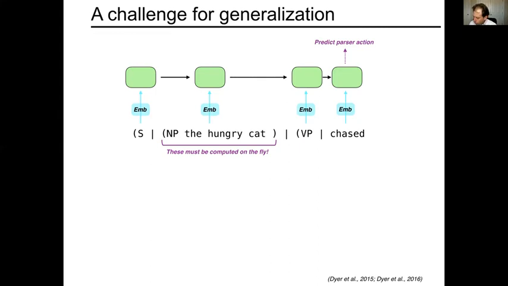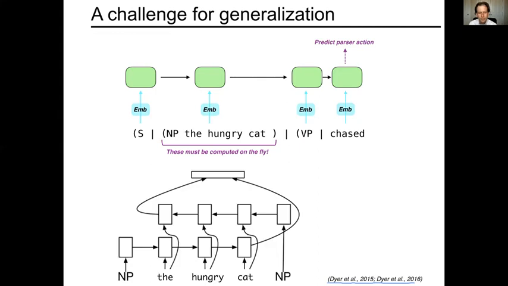And so a really cool approach that was introduced in papers by Dyer in 2015 and 2016 is to run an LSTM in a recursive fashion. So recursively, when you compose a phrase, you actually run an LSTM over the elements of the phrase from left to right and from right to left.